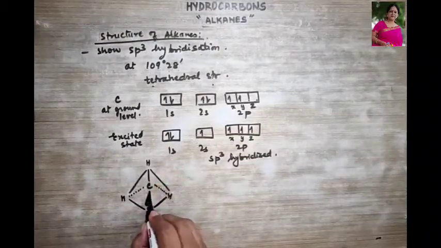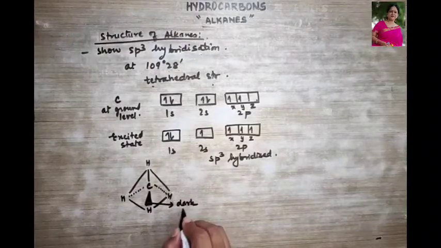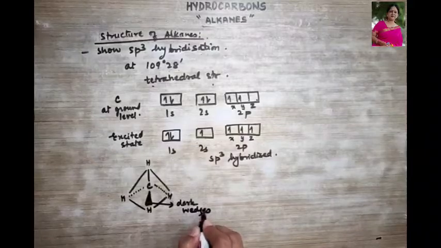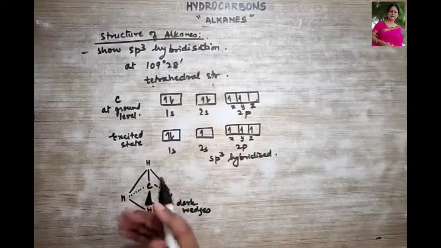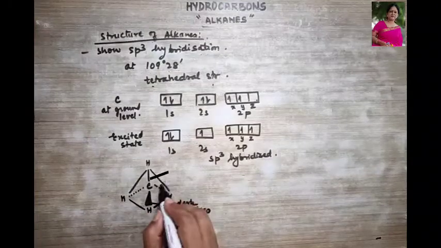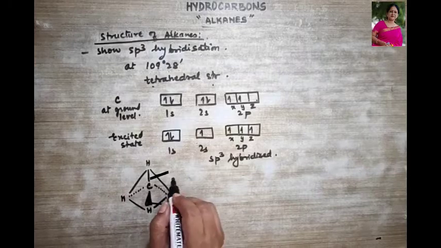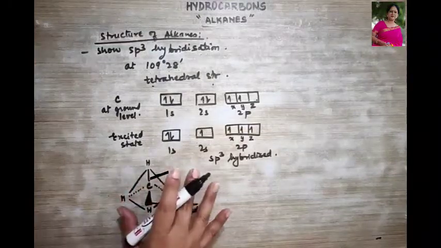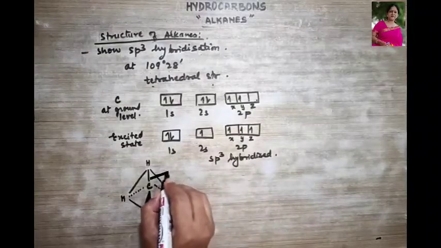Where you can see these are the dark wedges, okay? These are the dark wedges which is always towards the viewer, means this is moving towards me, right? These lines, the straight lines that you can see are the bonds which are found in the plane of the paper, or a plane of this table, right?